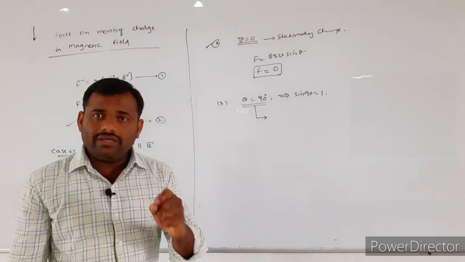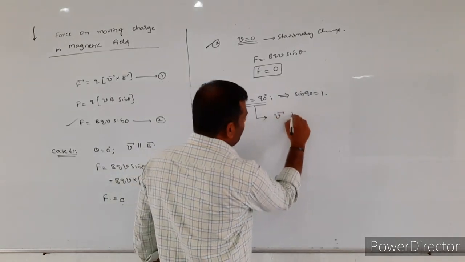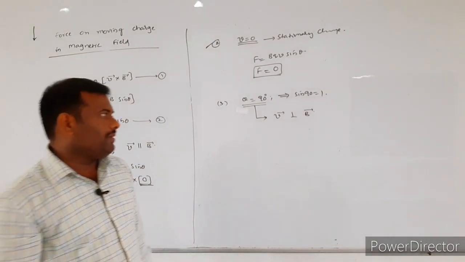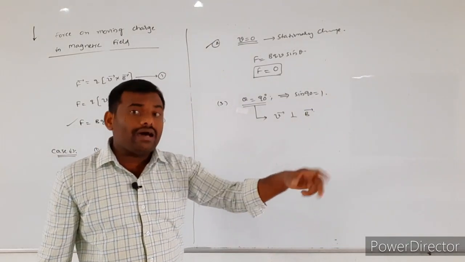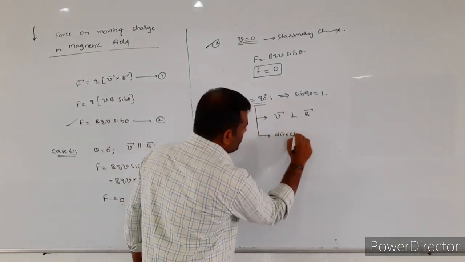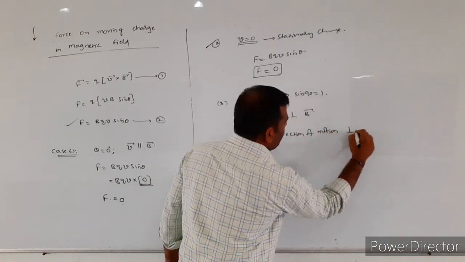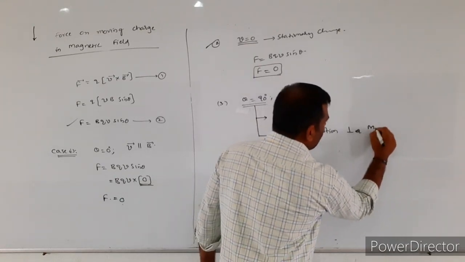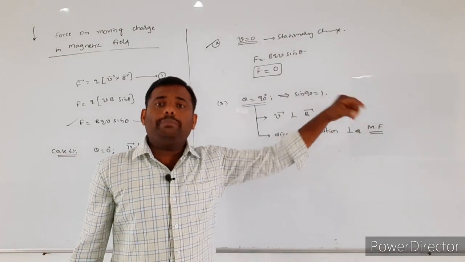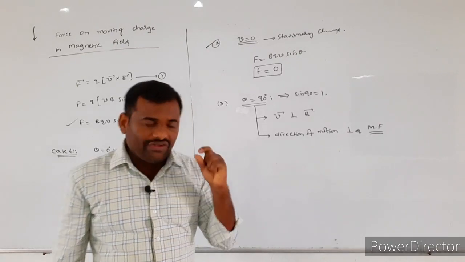Theta is the angle between the V bar and B bar. Theta is equal to 90 degrees means V bar is perpendicular to the B bar. So the direction of motion of the charged particle is perpendicular to the direction of the magnetic field. How was the charged particle entered into the magnetic field?